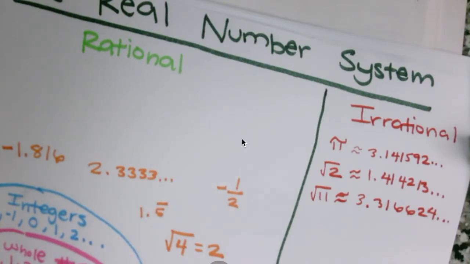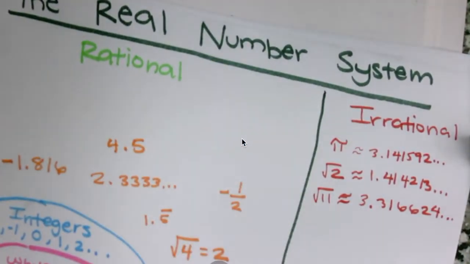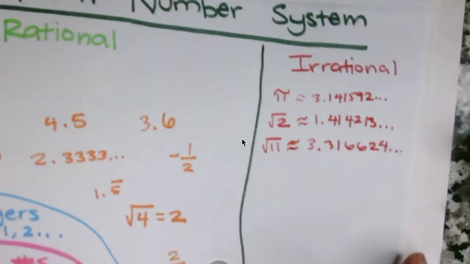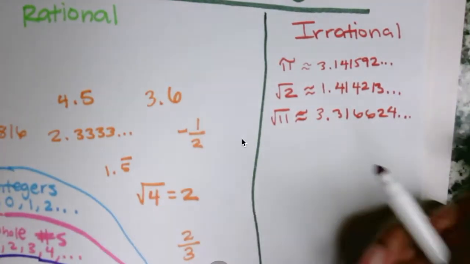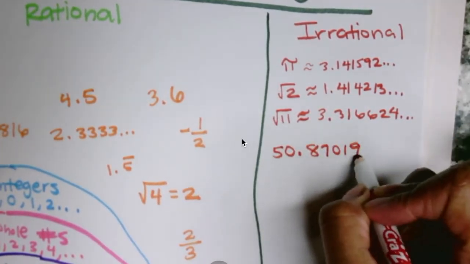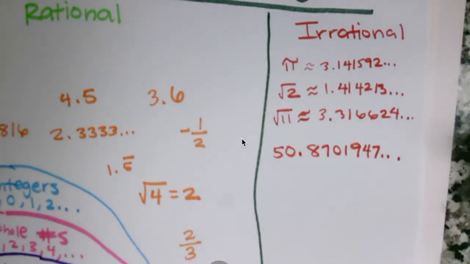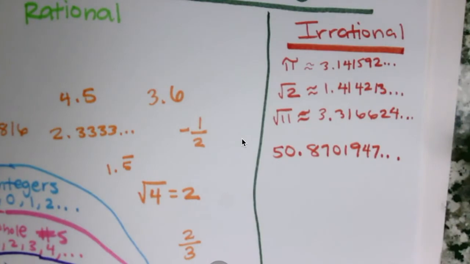For instance, another example of a terminating decimal is 4.5. That's rational because it stops. 1.2, 3.6. These are terminating decimals because they stop. But some long decimal that just goes on, like if I make up a number like 50.870194.7, you see there's no pattern to this. We don't know what's going to happen. So that's irrational.